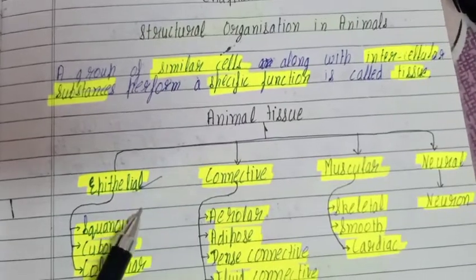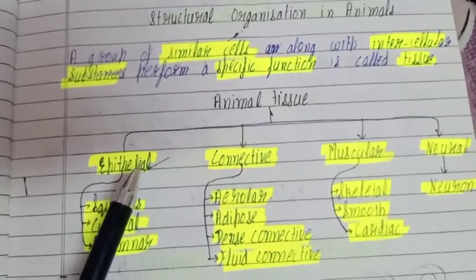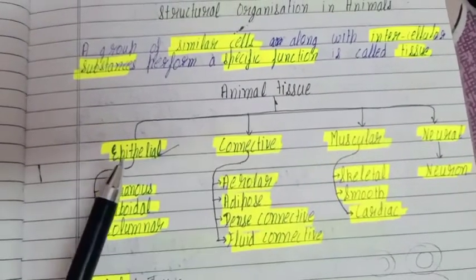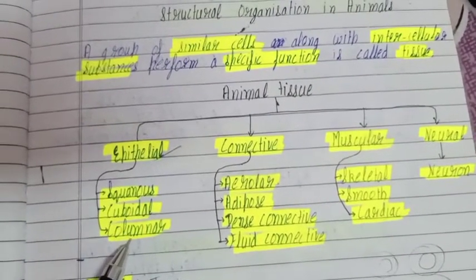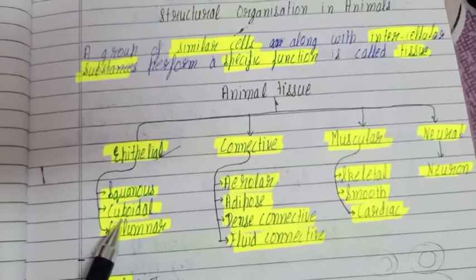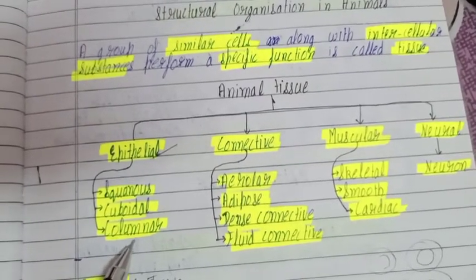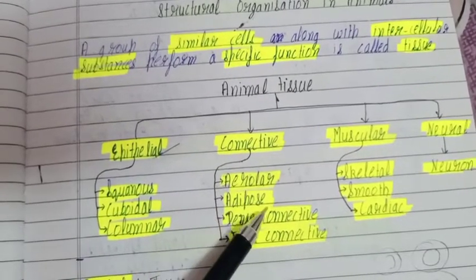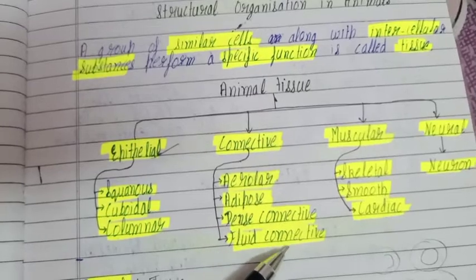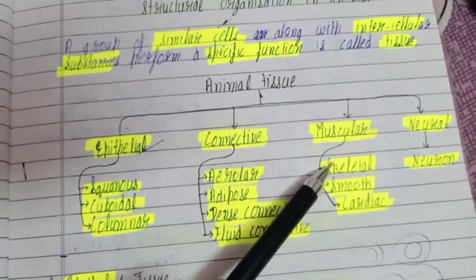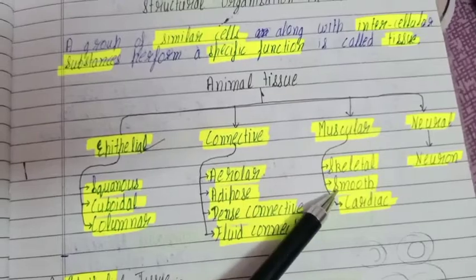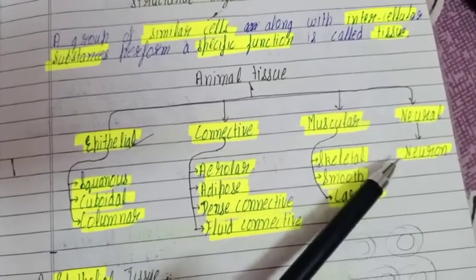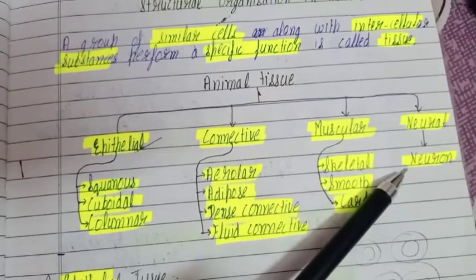So here are the types of animal tissue: epithelial tissue, connective tissue, muscular tissue and neural tissue. Epithelial tissue is divided into three parts: squamous, cuboidal and columnar. Connective tissue is divided into four parts: areolar, adipose, dense connective and fluid connective. Muscular tissue is divided into three parts: skeletal, smooth and cardiac. And neural tissue is made of neurons.